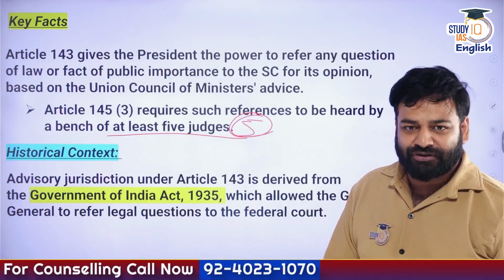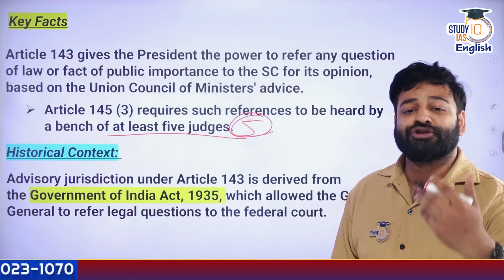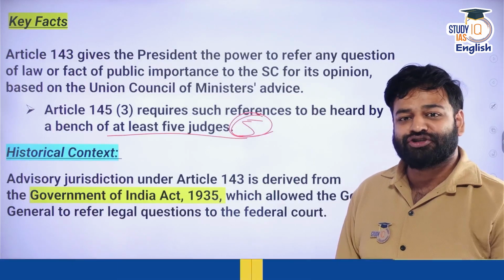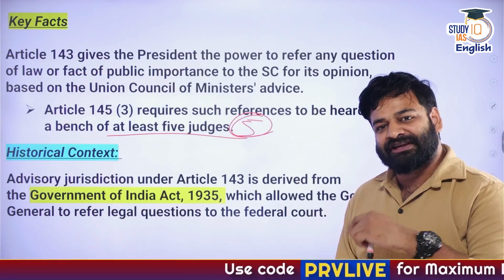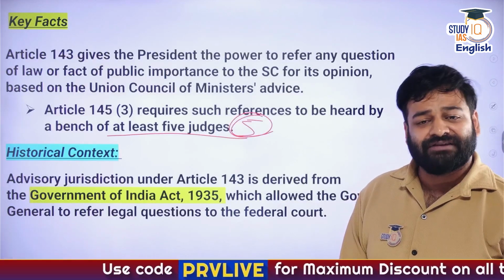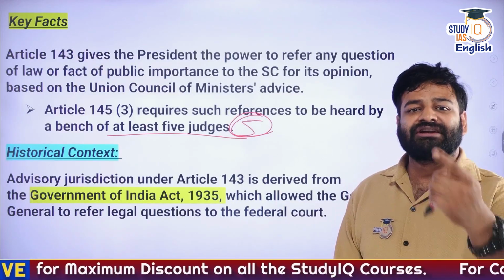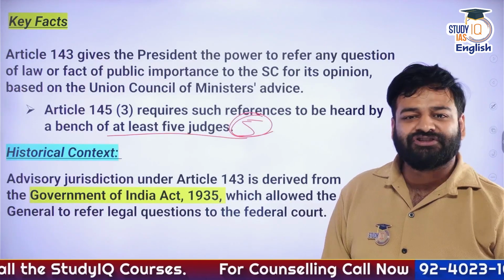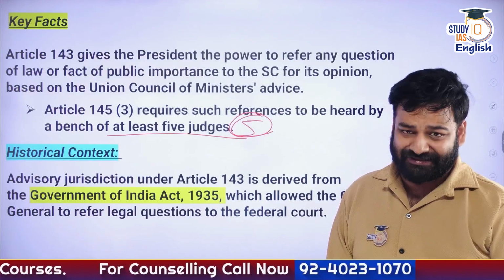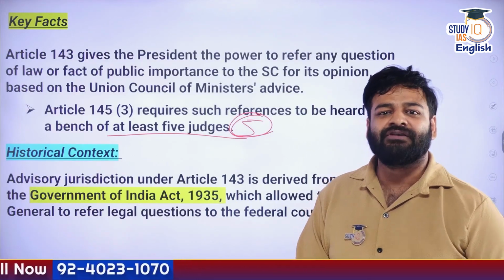As per the provisions of the Constitution, for any particular judgment related to the Constitution, the Constitution bench should have a minimum of how many judges? 5 judges. It is once again reiterated under Article 145 Clause 3, that whenever the Supreme Court is rendering advice to the President under the advisory jurisdiction, 5 judges should be there at least in one bench. So where is this mentioned? Article 145 Clause 3.